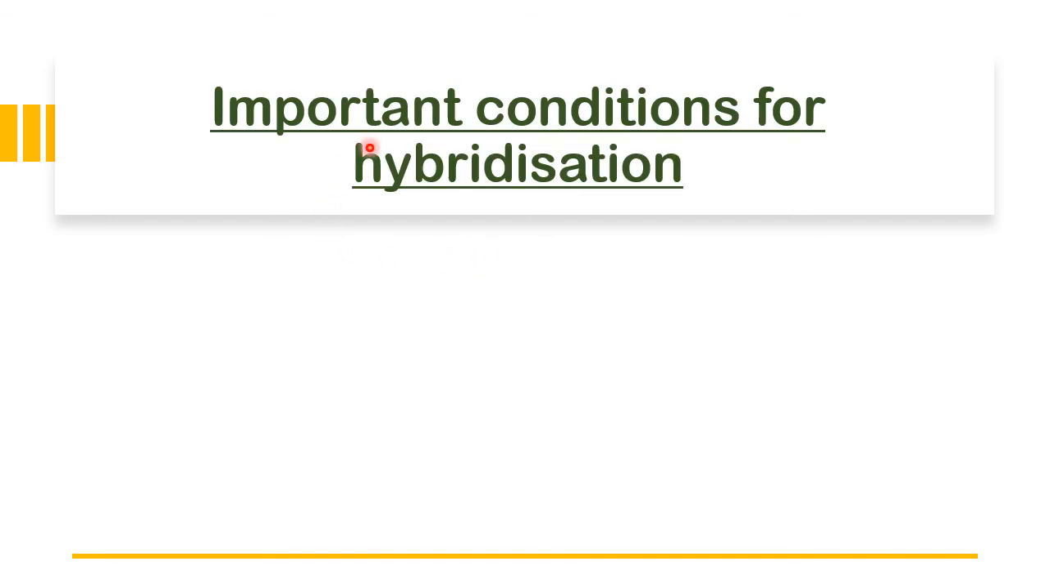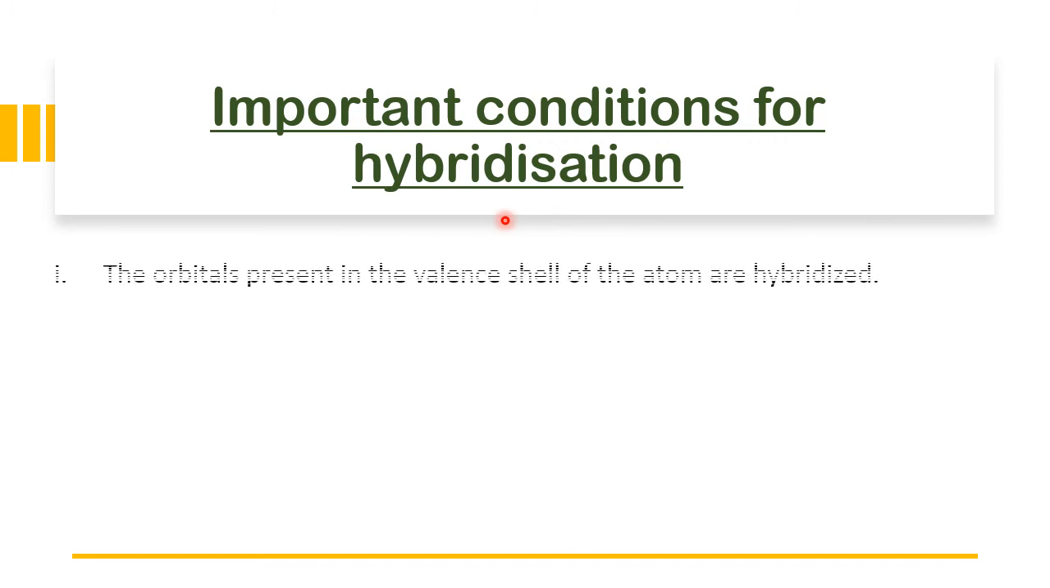Now, what are the important conditions for hybridization? The orbitals present in the valence shell of the atom are hybridized. Again, the important point is that the orbitals in the valence shell undergo hybridization. For example, carbon is 1s2, 2s2, 2p2: 1s2 is the K shell, and 2s2, 2p2 is the L shell. In the L valence shell, 2s is there and 2p is there.